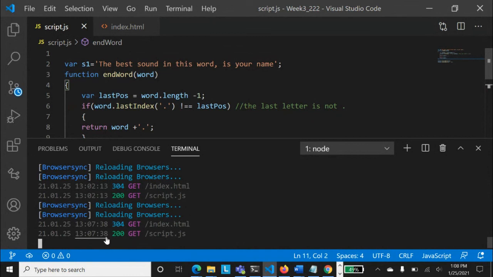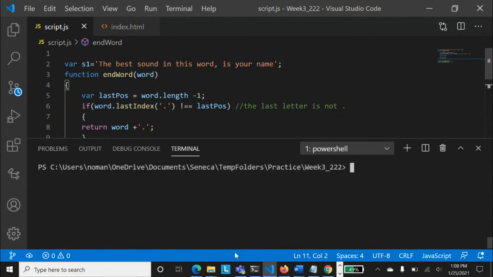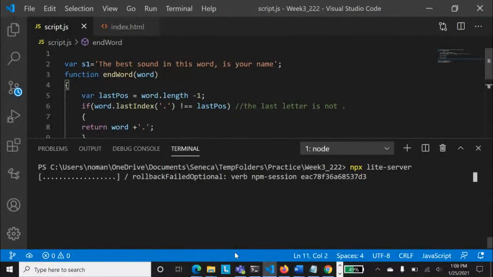Okay, let's do one thing. I'll do it for you. Right now I'm in this condition, right? My cursor is at the very beginning. Let me just clear that. And now you see I'm not running any server, right? So now if you run npx lite-server and press enter, let's see what will happen. Give me a second, please. You need to just do that as well, alongside me.